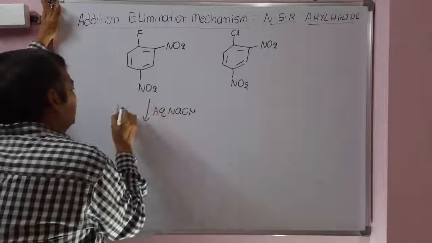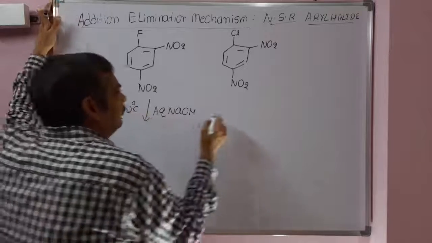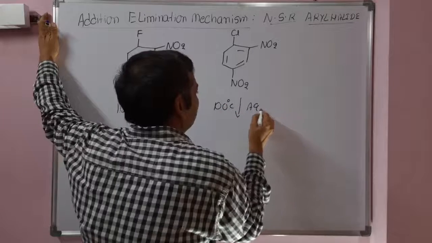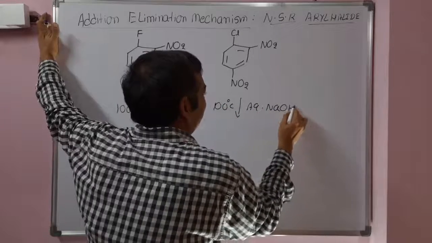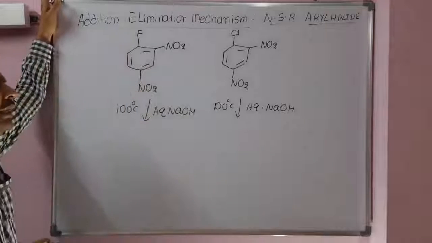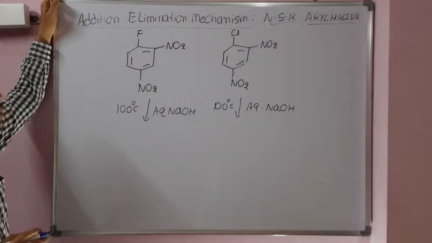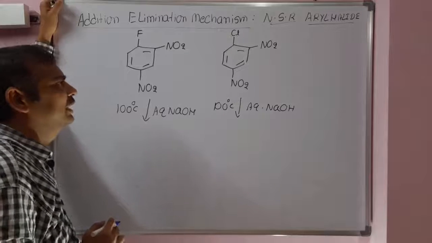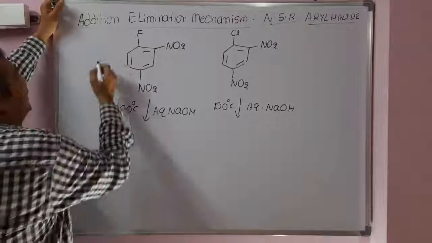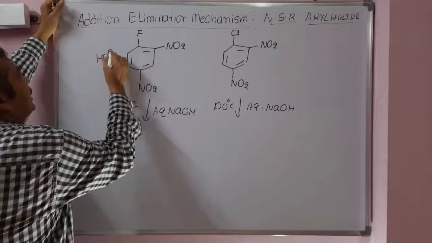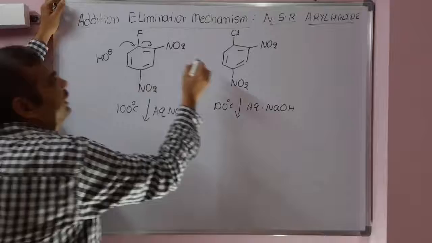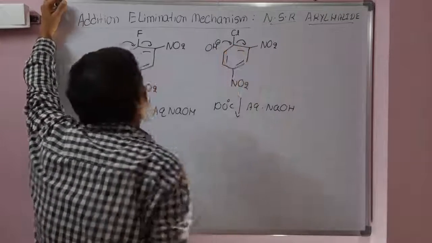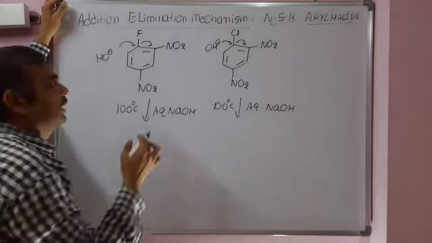Since 2 nitro groups are there, around 100 degrees centigrade is required, with aqueous sodium hydroxide. With the same temperature and same concentration of base, which is more reactive? To see that, write the carbanion obtained in both reactions. The OH minus will attack the carbon bearing the halogen.